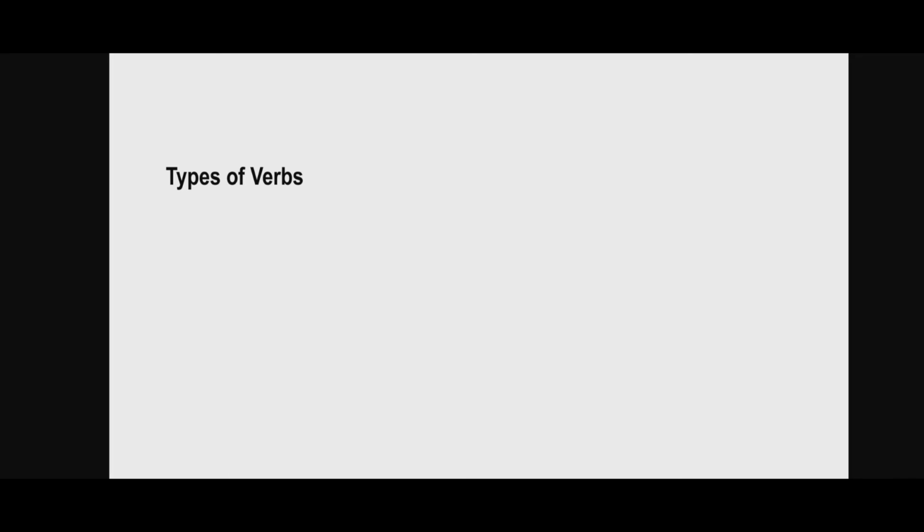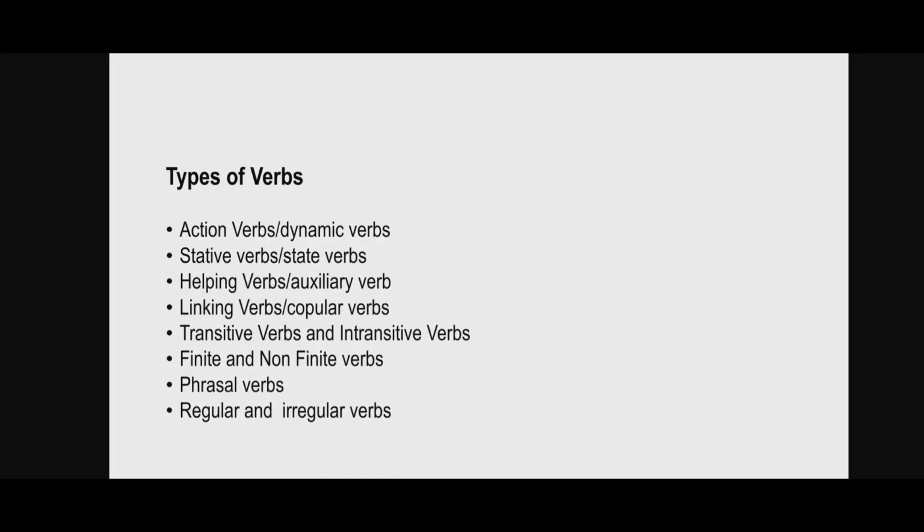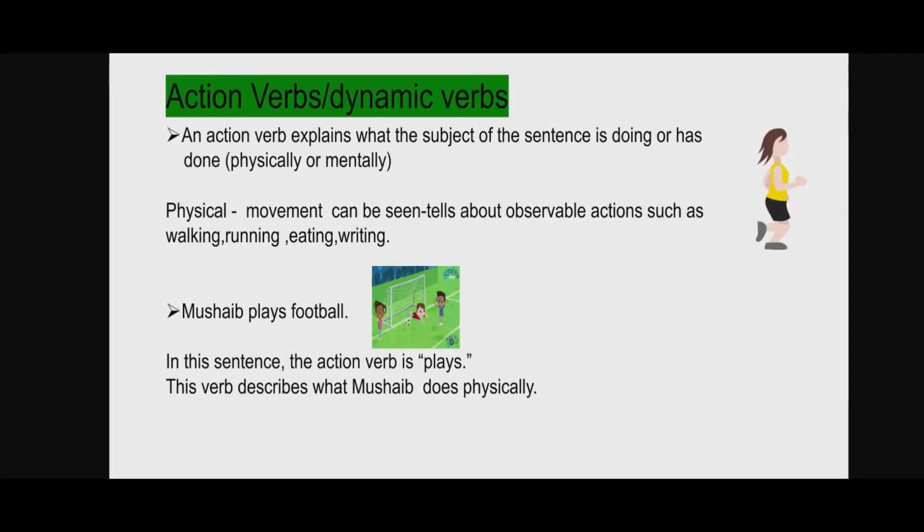Now verbs we can divide into action verbs, stative verbs, helping verbs, linking verbs, transitive and intransitive verbs, finite and non-finite, phrasal verbs, and regular and irregular verbs. Start with action verbs. These are also known as dynamic verbs. An action verb explains what the subject of a sentence is doing or has done. It can be physical or mental. Physical movement is the movement that can be seen. For example, walking, running, eating, writing, like that.